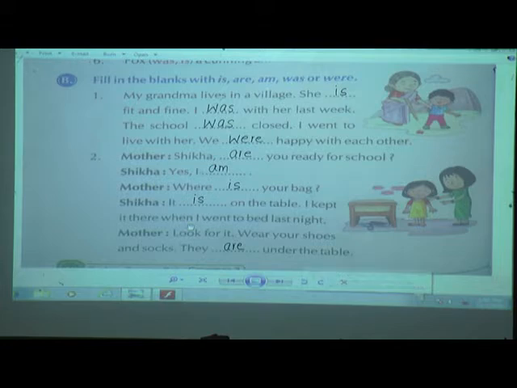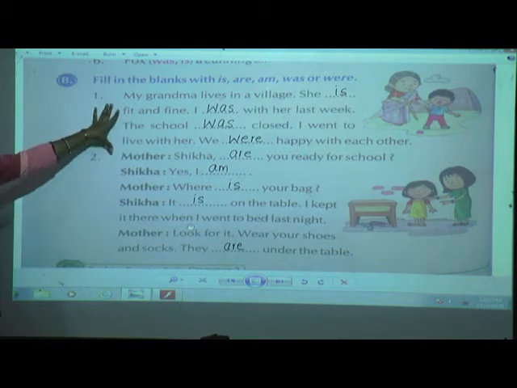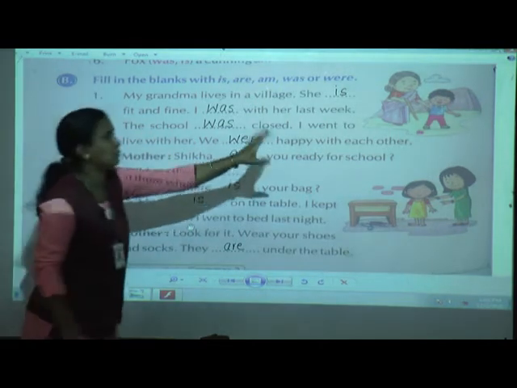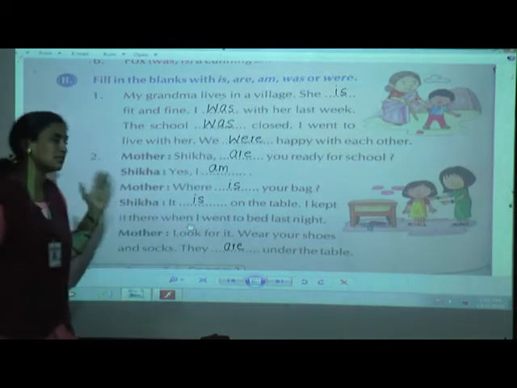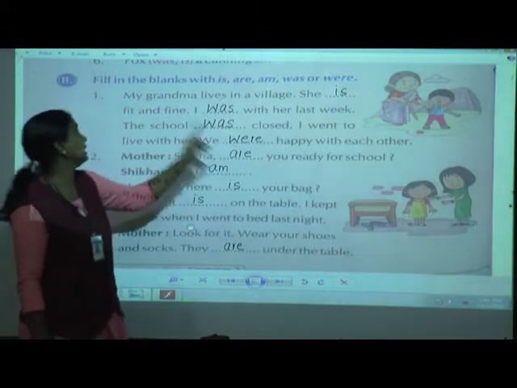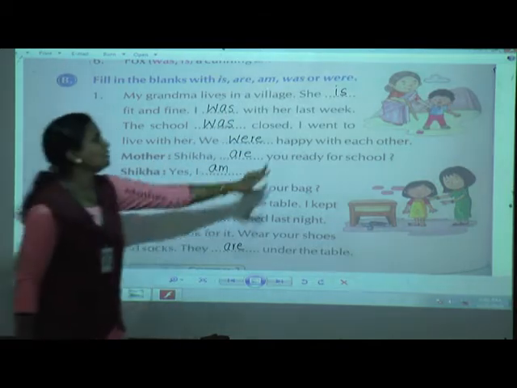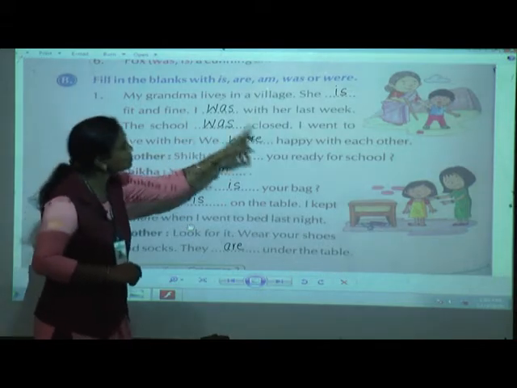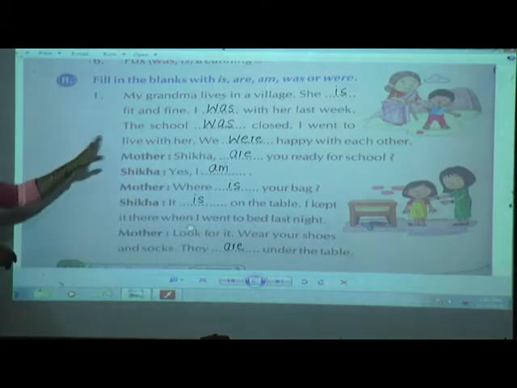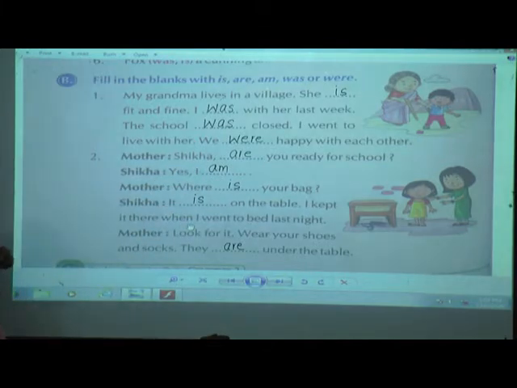Now see children here. My grandma lives in a village. This is a conversation between grandma and that small little boy. Now he is saying, my grandma lives in a village. He is talking about his grandma who lives in the village. She is fit and fine. I was with her last week. This last week shows that he is speaking about the past. So he has used here, I was with her last week. The school was closed. I went to live with her. We were happy with each other.